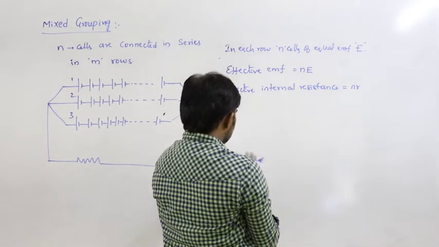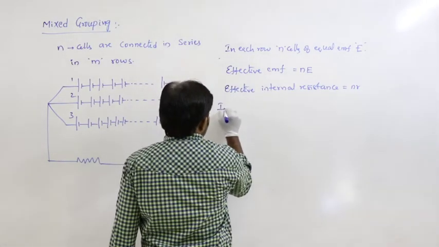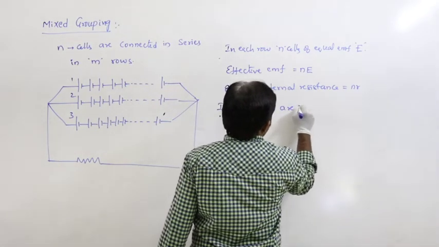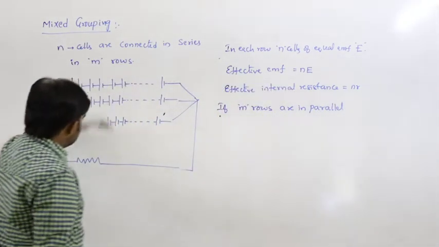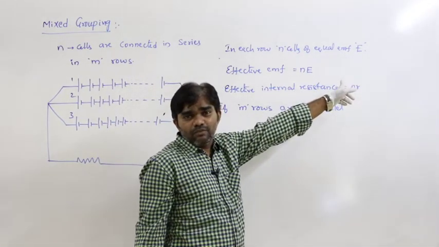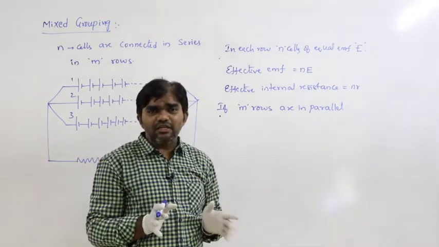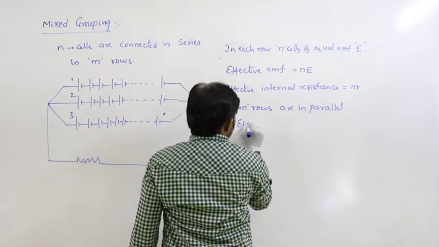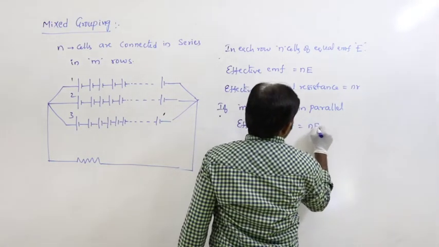How many rows do we have here? Like this, m rows. If the m rows are in parallel combination, all of these are parallel. In parallel combination the effective EMF does not change. Whatever the EMF in the first row, the potential remains constant. So in m rows the effective EMF is nE only, there is no change.